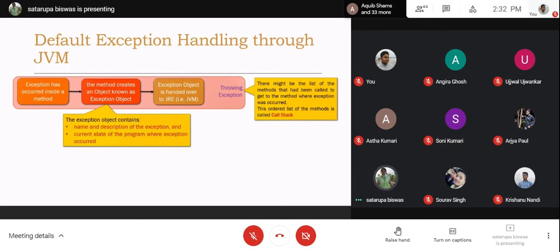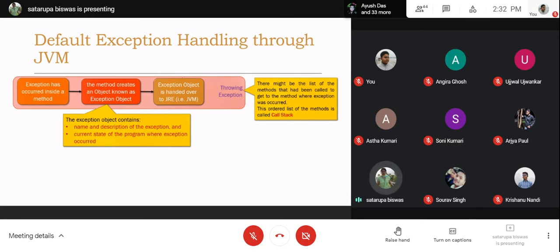There might be a list of methods that have been called to get to the method where the exception occurred. One method is calling another, another is calling another, and in that way a trail has been created.